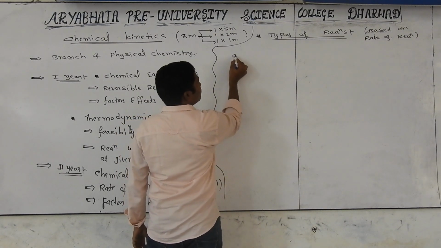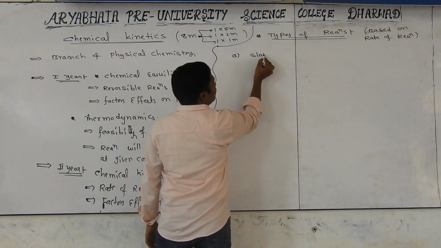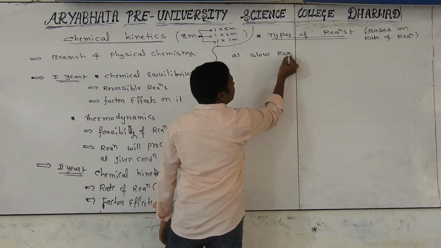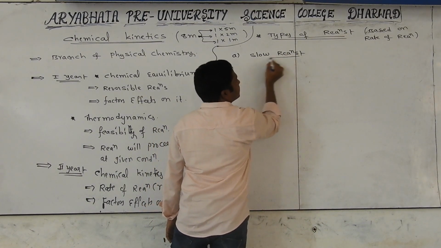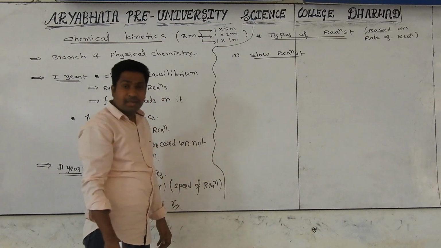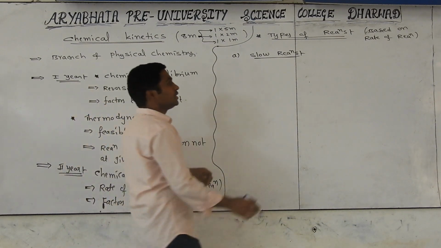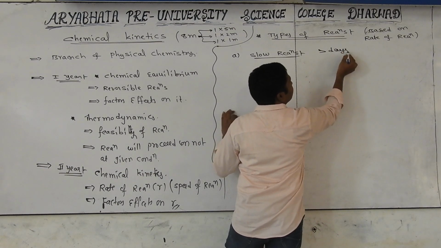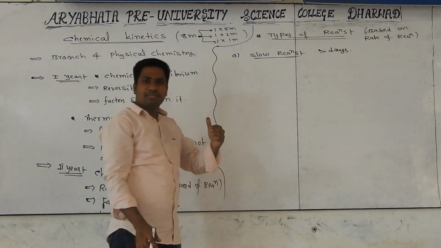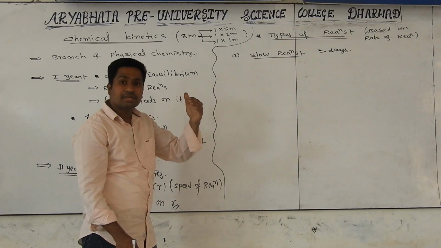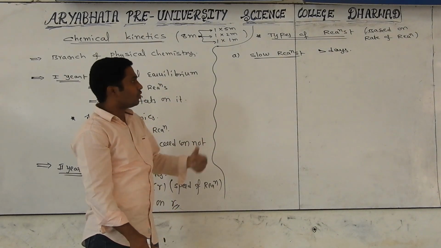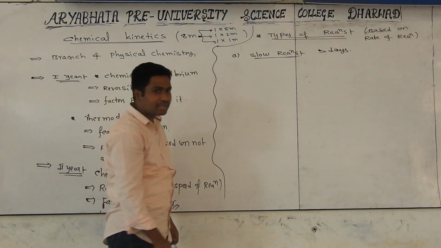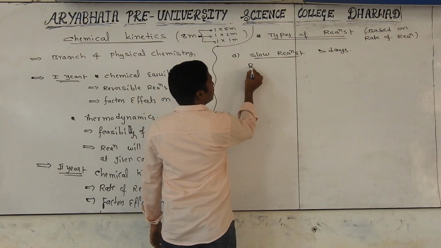First of all, we discuss slow reactions. What is the meaning of slow reactions? It is a chemical reaction that takes more than days of time. The reaction does not proceed fast; if it is to take place, it will take days. That is called a slow reaction. Can you give one example? Rusting of iron.